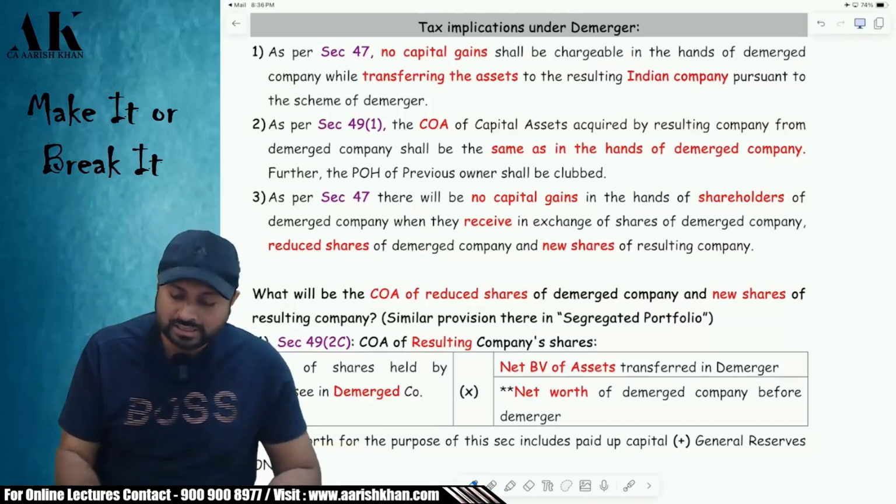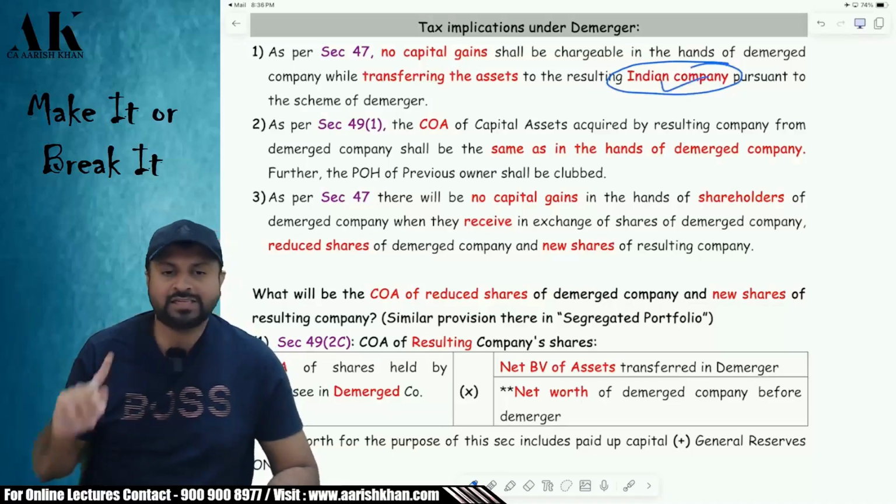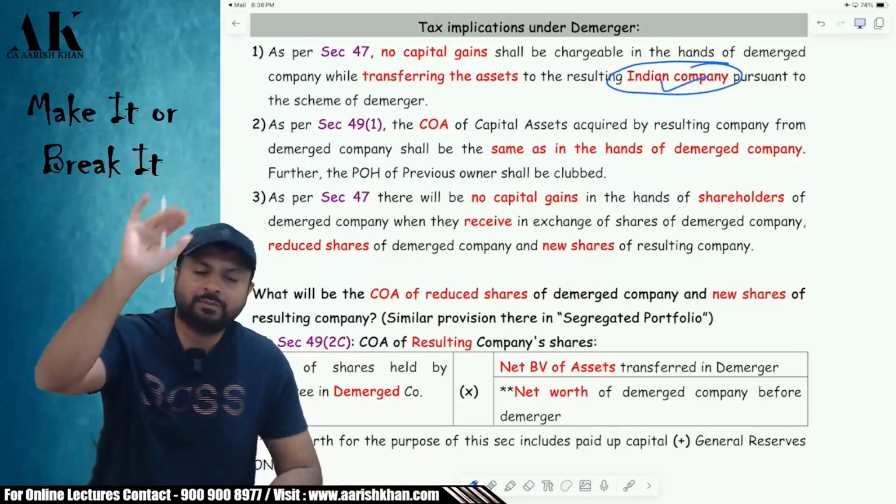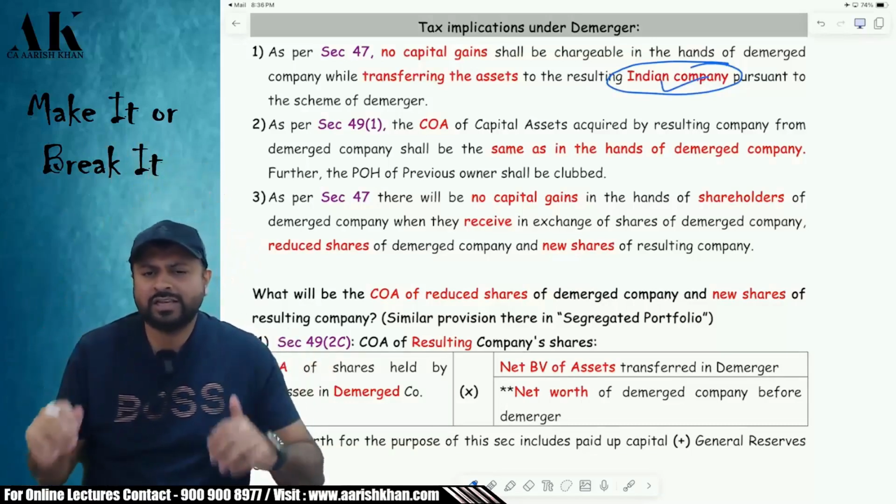Only one condition: the resulting company should be an Indian company, just like amalgamation. Is it clear? Second condition: later on, when the resulting company sells the asset, what will be the cost in the hands of the resulting company?